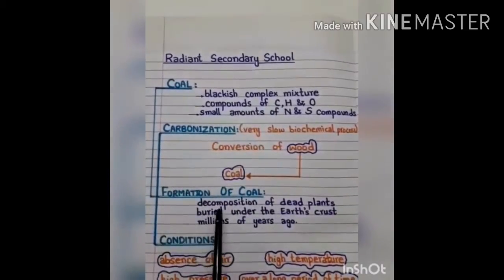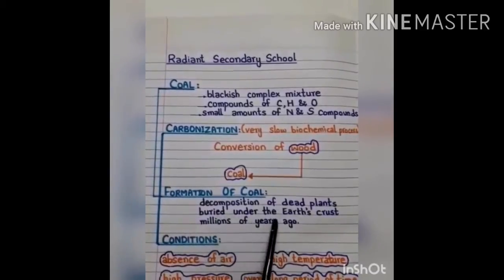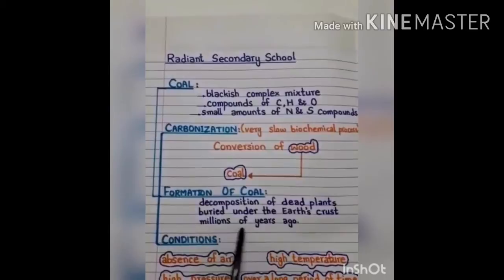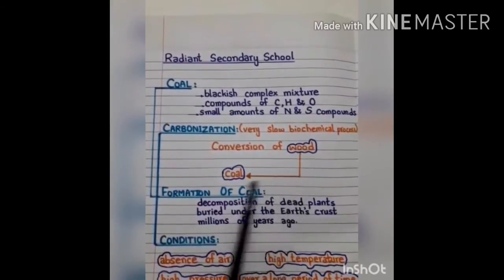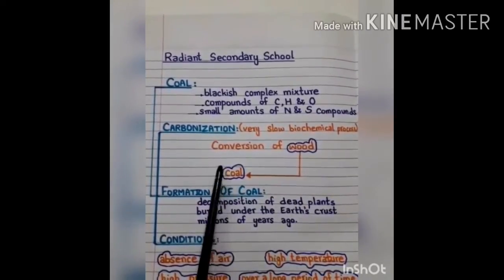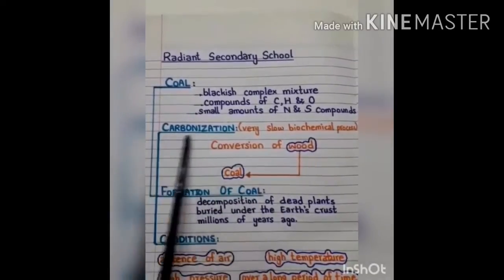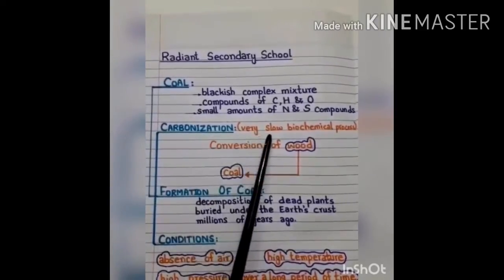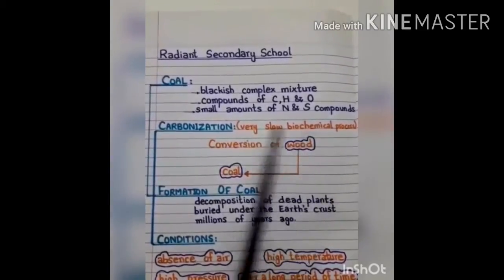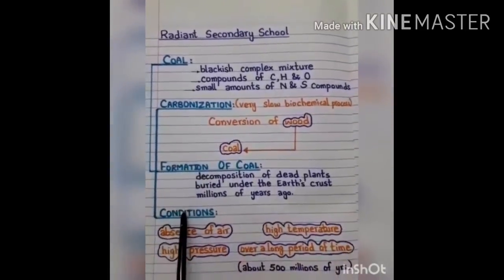Coal is formed by the decomposition of dead plants buried under the earth's crust millions of years ago, and as a result of this decomposition process, wood is converted into coal. So, conversion of wood into coal is known as carbonization. Carbonization is a very slow biochemical process. This process needs some specific conditions.